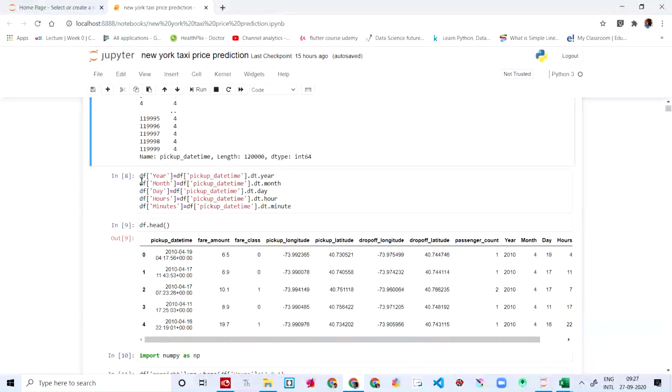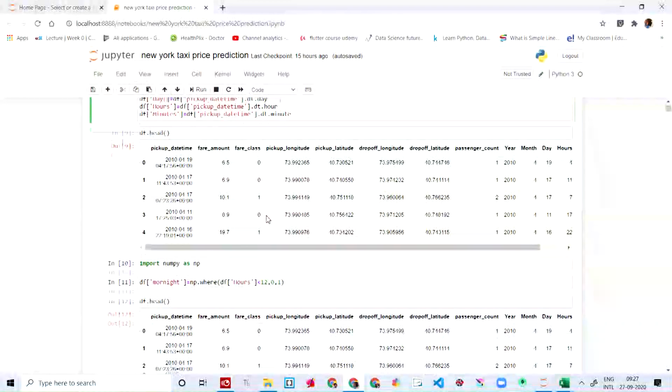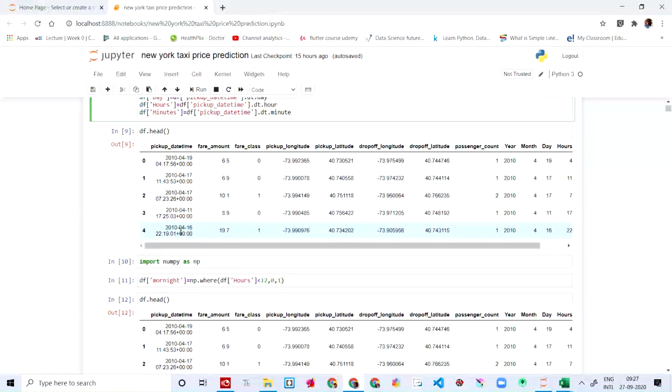So here what we're going to do is say df is equal to df pickup date time dot year. This month we are going to say it's equal to month. Day we are going to say it's equal to day. Hours is equal to hour. Minutes is equal to minute. And then the head we got.